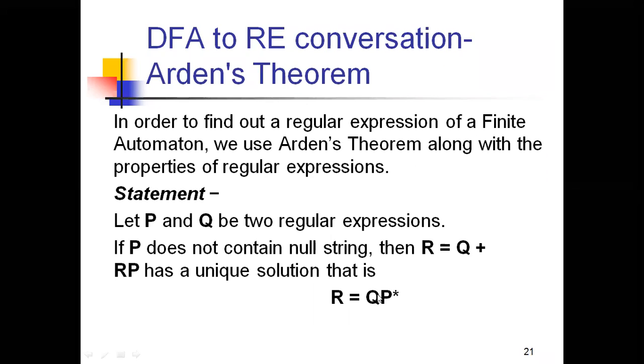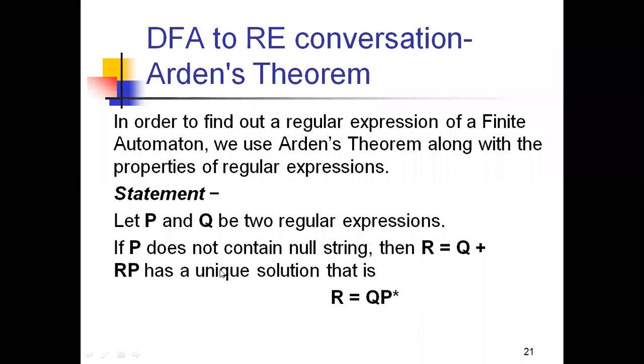So here we have the two most important equations. R is equal to Q plus RP, and from that you define the unique solution, R is equal to QP star. In equation number 1, P does not contain a null string, and from that we define a unique solution. Both P and Q are regular expressions, right? And this is the statement of Arden's theorem.